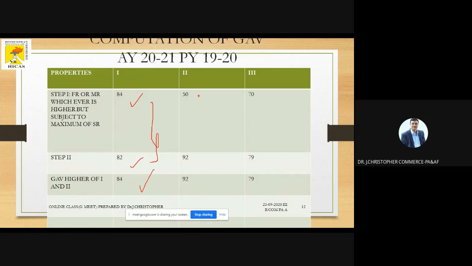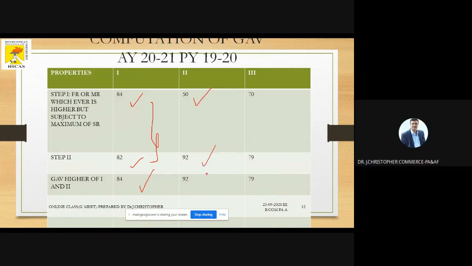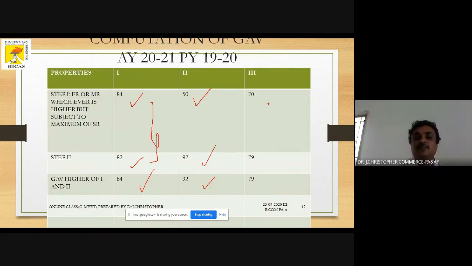Similarly, here also we compare the fair rent or municipal rent, whichever is higher, subject to a maximum of C. In this case the answer is 50. Compare it with 92. 50 or 92, whichever is higher, 92 is higher. So in step number 1, the rule is A or B, whichever is higher, subject to a maximum of C.